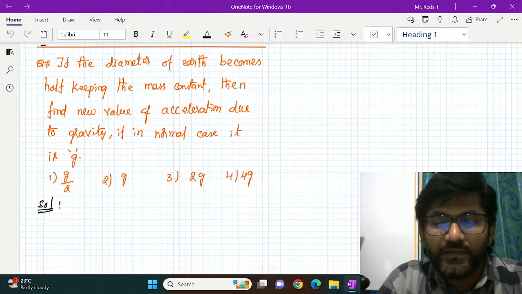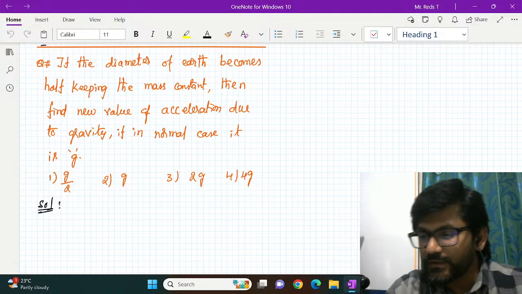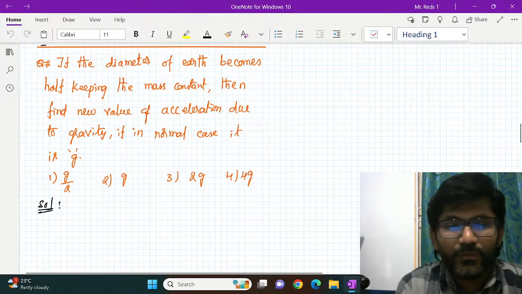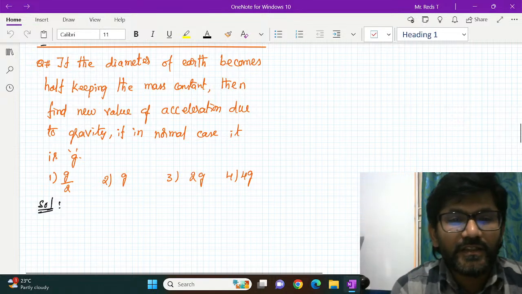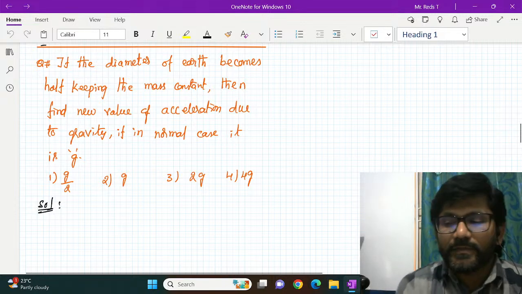That was the feedback we got from students. So let us start with this question from the 27th January morning session paper.